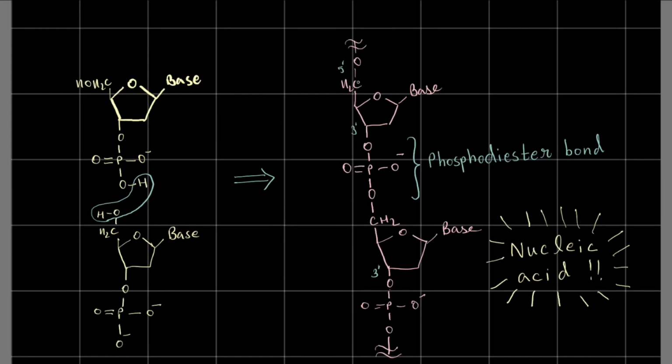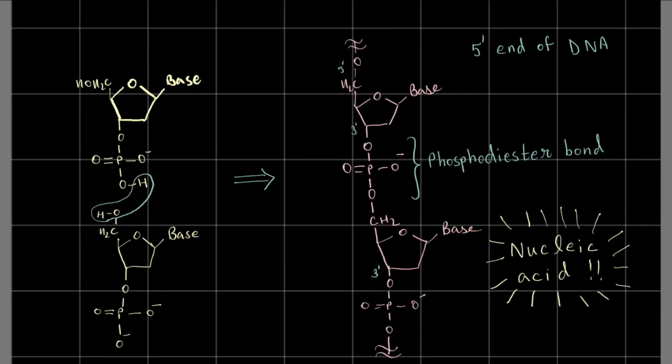In this case, the OH will be free in the 5 prime end, because there's no other nucleotide to form an ester bond with here. So we call this the 5 prime end of DNA, because the 5 prime OH is free.